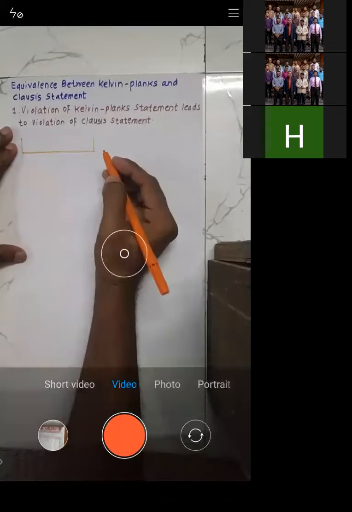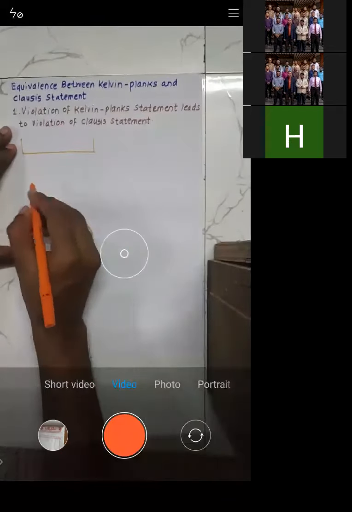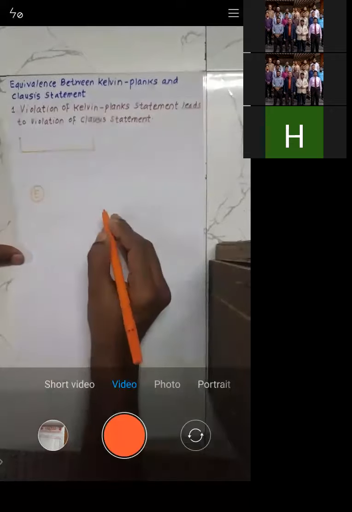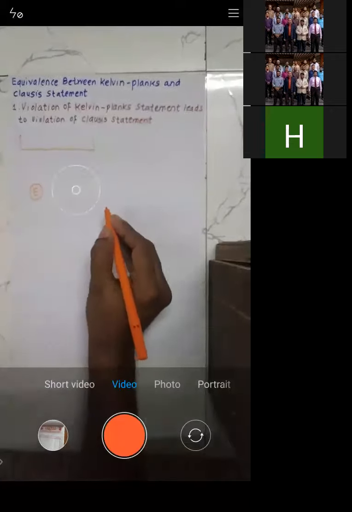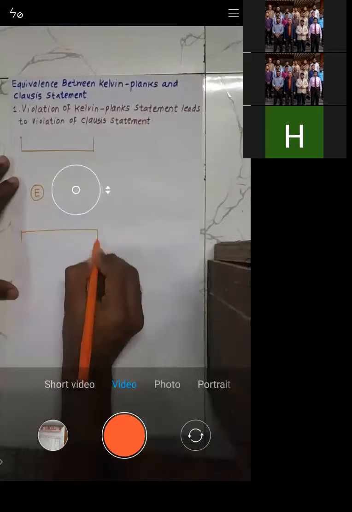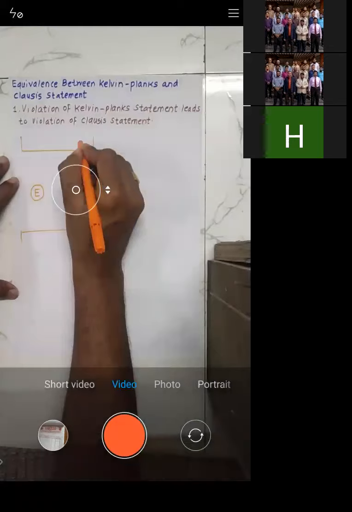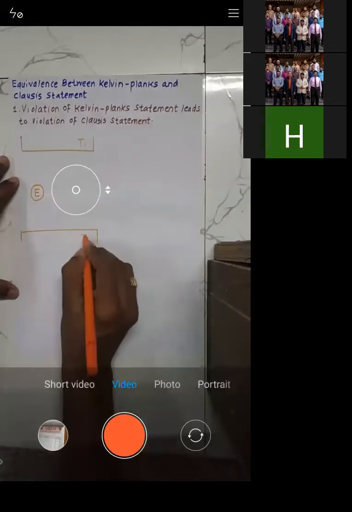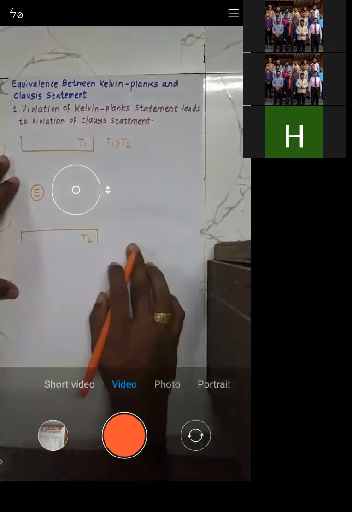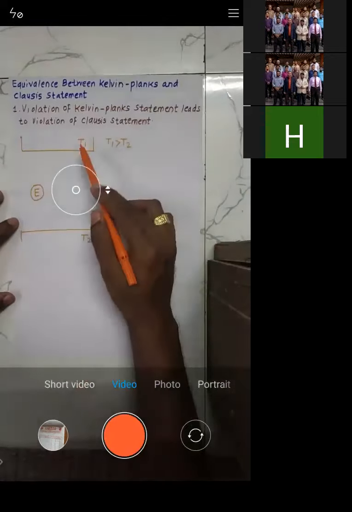Okay, so let's consider this engine E, which operates between two reservoirs, T1 and T2. As we know, T1 is greater than T2. The temperature of T1 is greater than the temperature of T2.